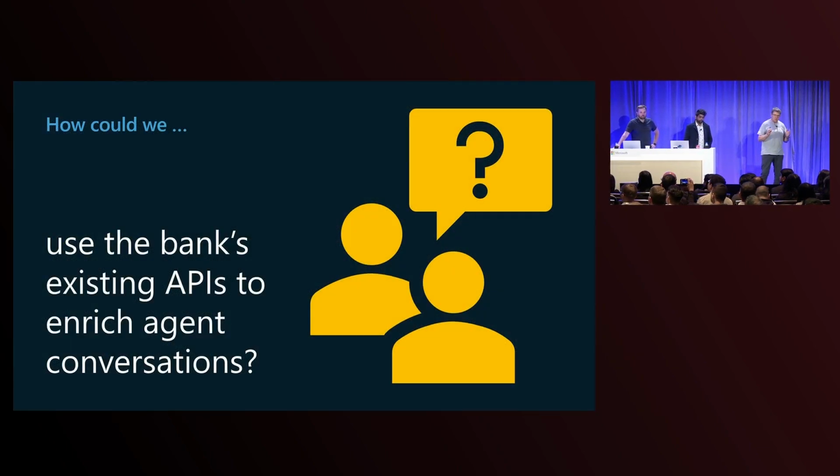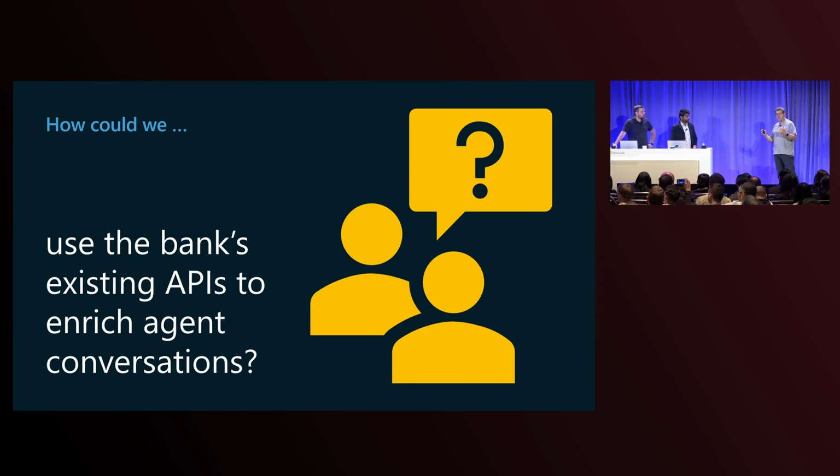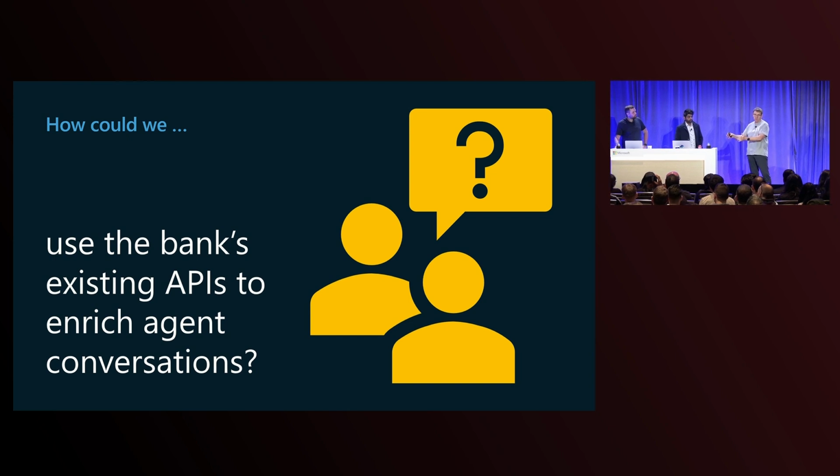The first one was, how do we use the bank's existing APIs to enrich agent conversations? Because pretty much any enterprise system you build that includes Copilot Studio will have other things as part of it. In the bank's case, it'll have the ability to look up your balance, or the ability to stop your card, or whatever else it happens to be. In other situations, you'll have other things. For example, if you're doing hotel bookings, then a room booking system of some sort might be an API at the back end. You need to be able to communicate back and forth. So, how do we go about doing that?